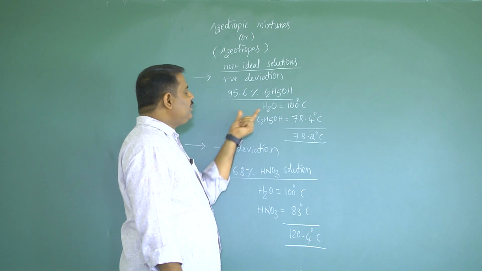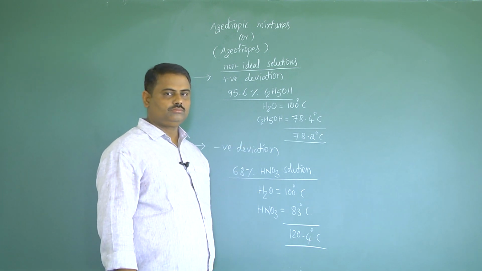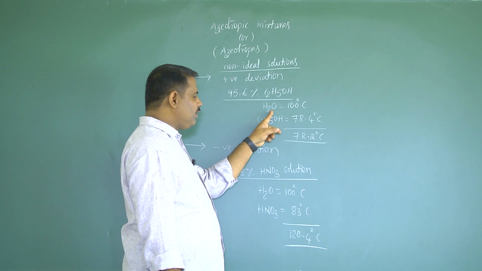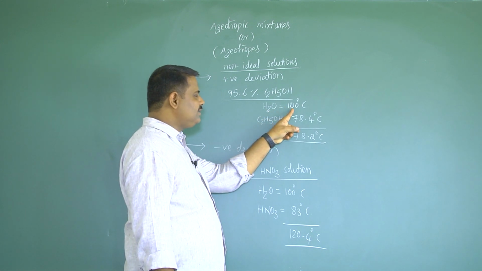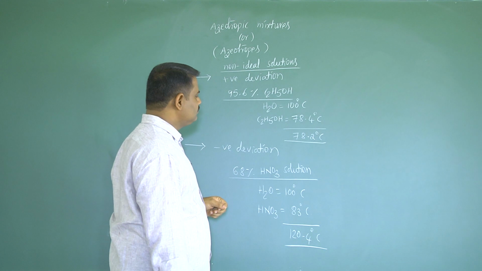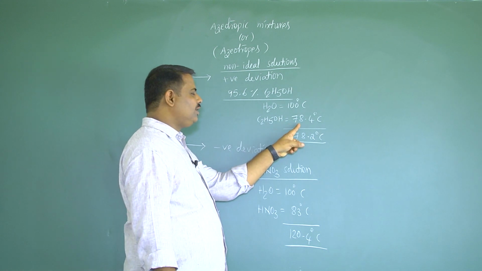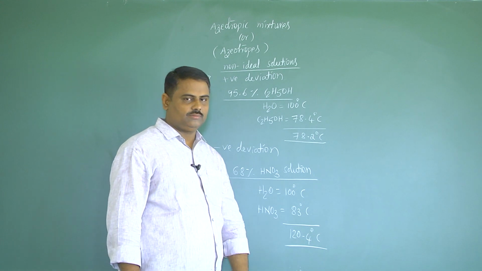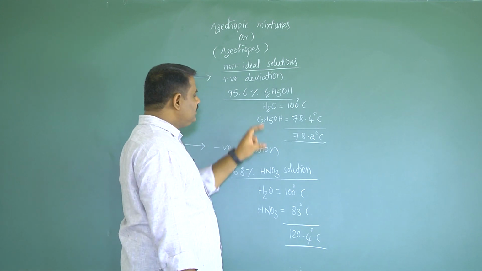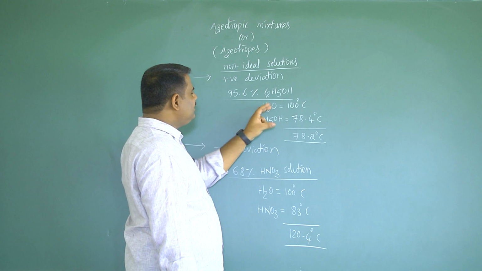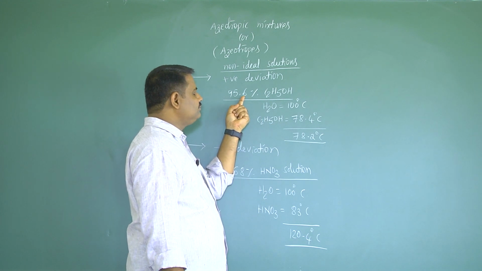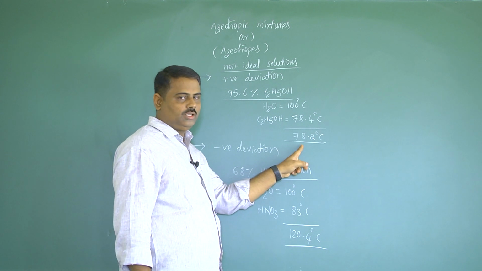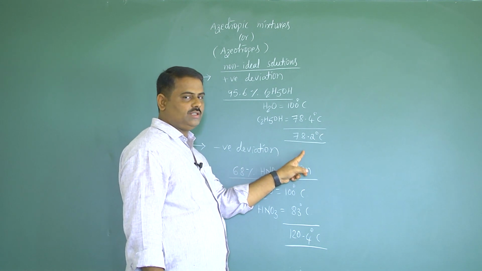In this particular mixture, the boiling point of water is 100 degrees Celsius separately, and the boiling point of ethyl alcohol is 78.4 degrees Celsius. When these two components are in this particular composition, they show a common boiling point, that is 78.2 degrees Celsius.